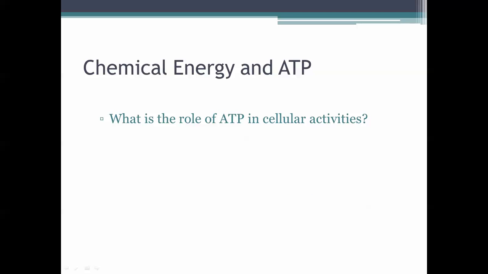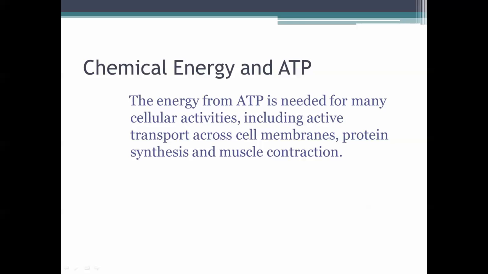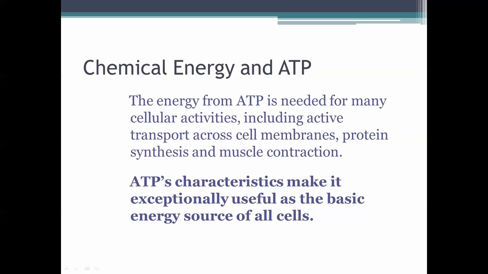And so we're going to look at what is the role of ATP inside the cell or in cellular activities. So the energy from ATP is needed for many cellular activities, including active transport, which we just talked about, endocytosis and exocytosis, protein synthesis, which we will get to in later chapters, and muscle contraction, which might be more of an anatomy physiology topic. And ATP's characteristics make it exceptionally useful as the basic energy source of all cells. So anything that goes on in the cell is going to require ATP to kind of make it go.